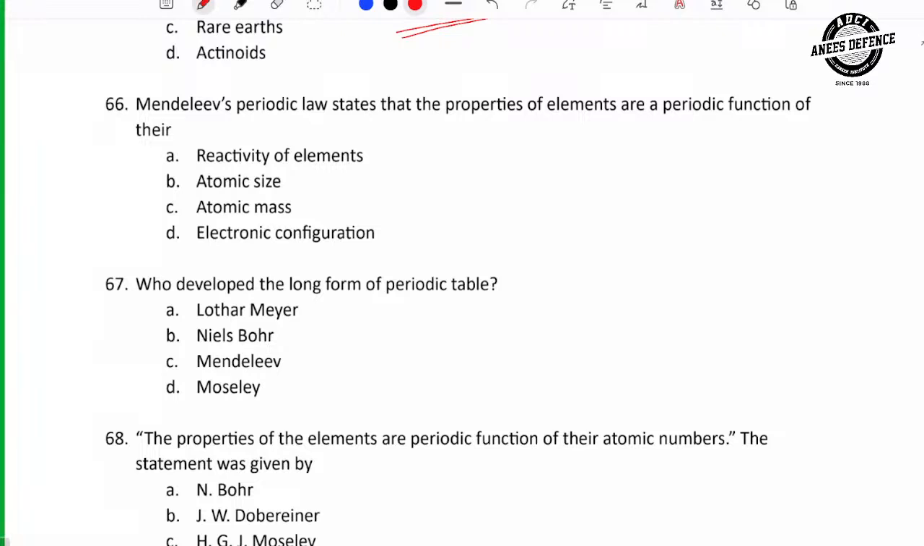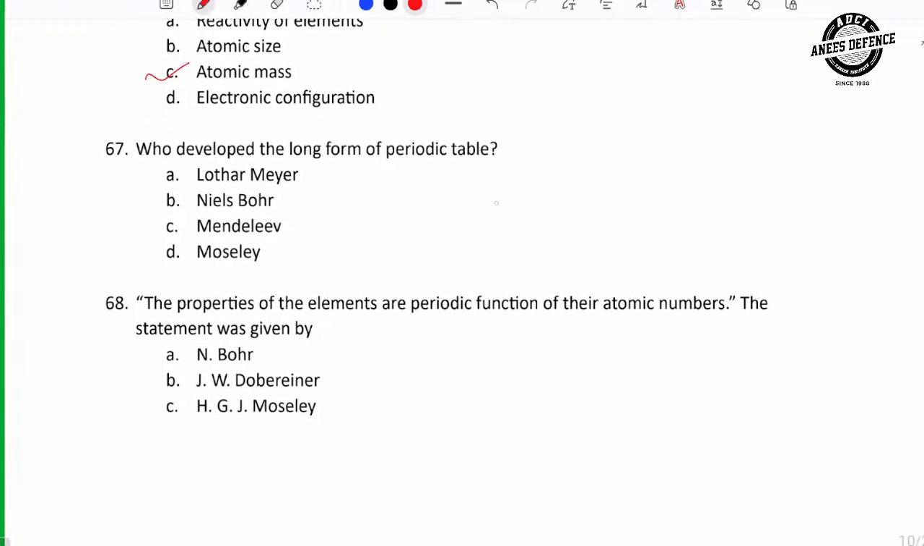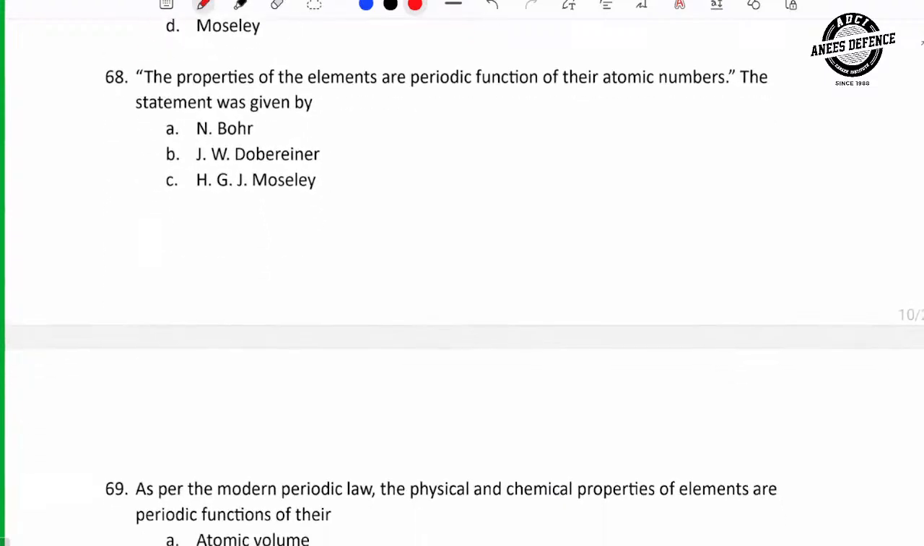Mendeleev's periodic law states that the properties of elements are a periodic function of their atomic mass. Next. Who developed the long form of the modern periodic table? Neil Bohr, not Henry Moseley. Neil Bohr developed the long form of the periodic table. Next question.